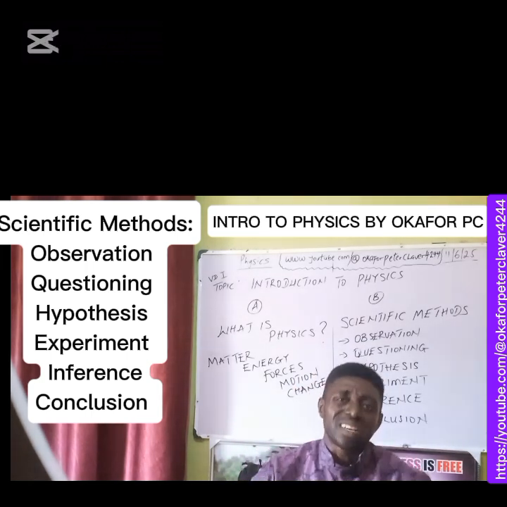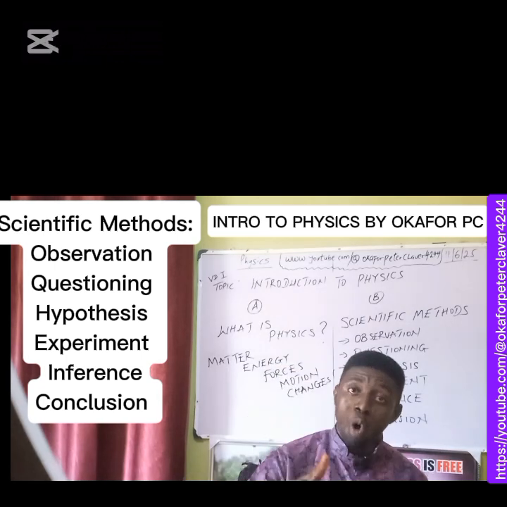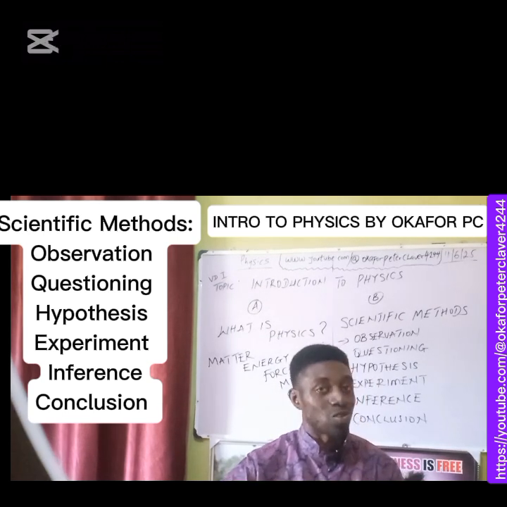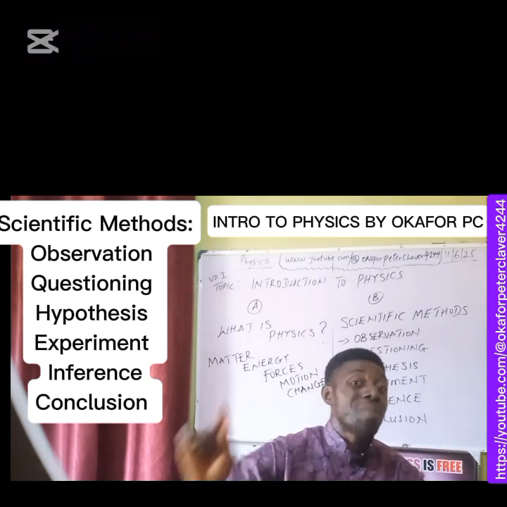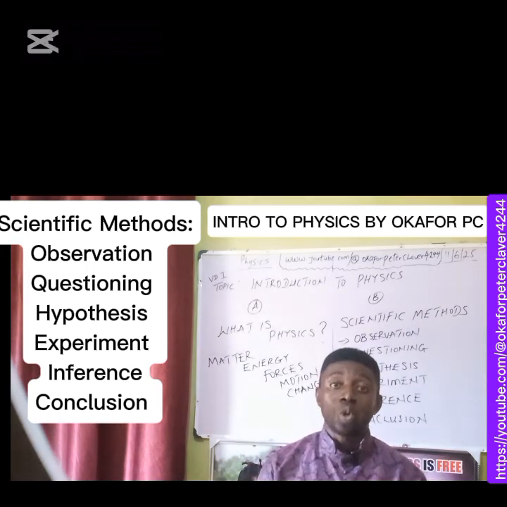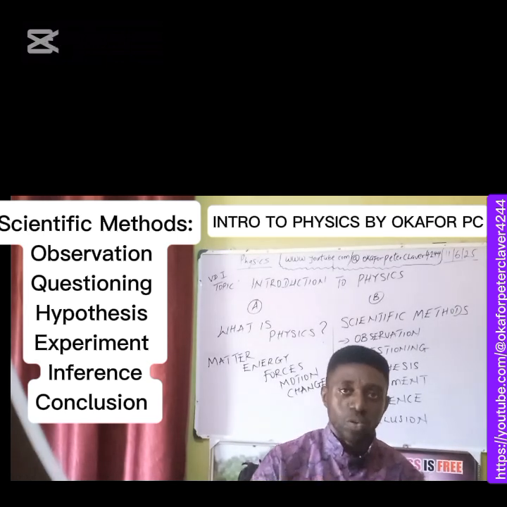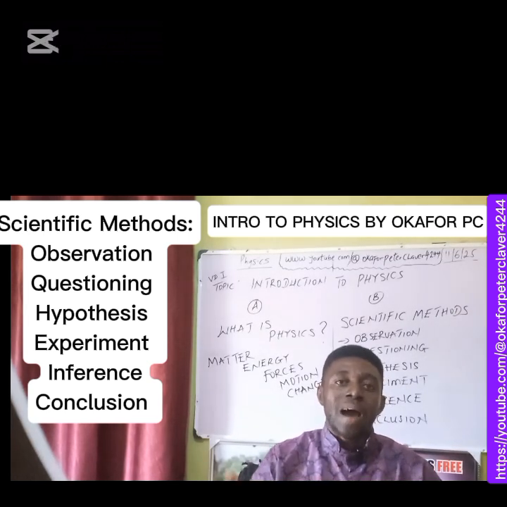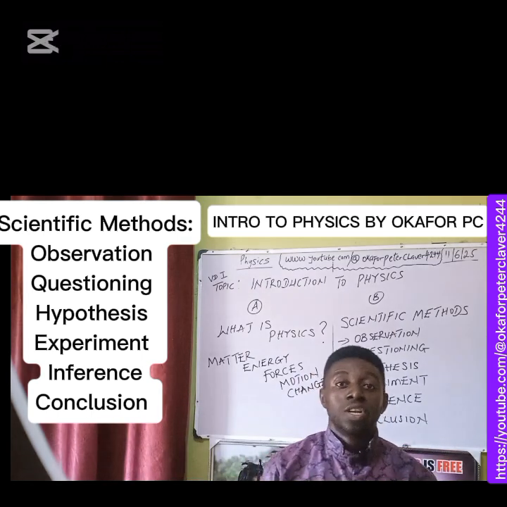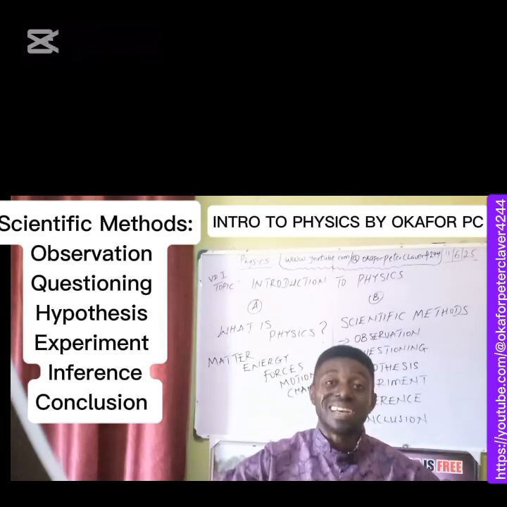So it is not only based on observation, questioning, hypothesis; it must undergo a thorough process called experiment, because that is what nature approves. So in the study of nature, nature makes the final decision. It's not left to us to conclude on our mere observation. Those observations can be confused. Like Aristotle was confused. He thought that is how it would have happened, because a denser body should get to the ground first. But nature does not permit that. Nature permits that all bodies, irrespective of their masses, coming from the same height, reach the ground at the same time.